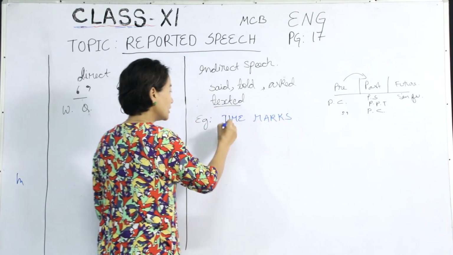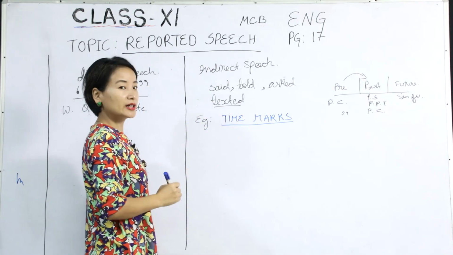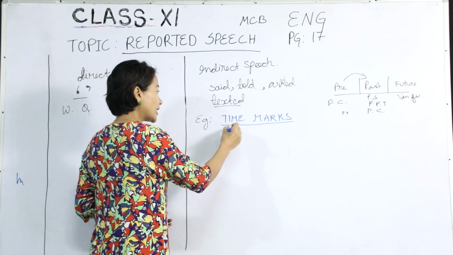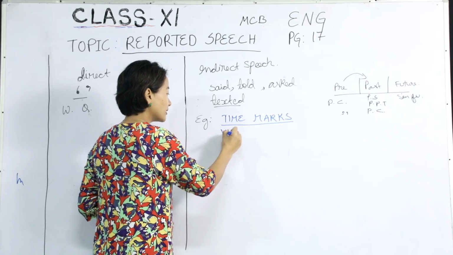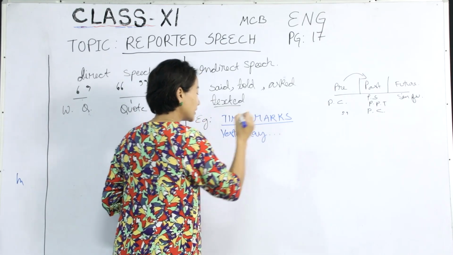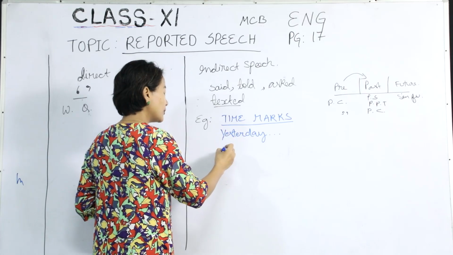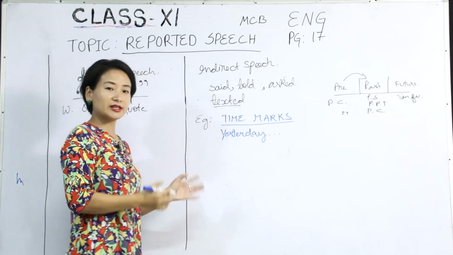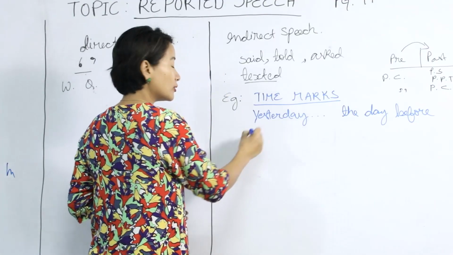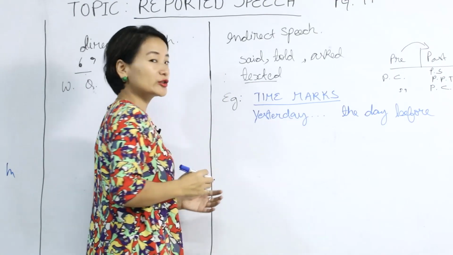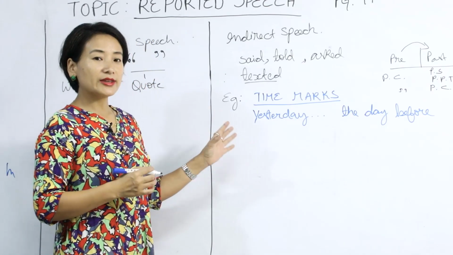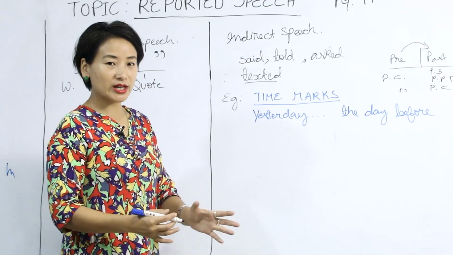I'm sure you must have discussed this in your lower classes. Time marks such as yesterday would change into the day before, tomorrow into the next day. In order to save time, I would not be writing on the board here. So that's what we have here, the previous week and so on.